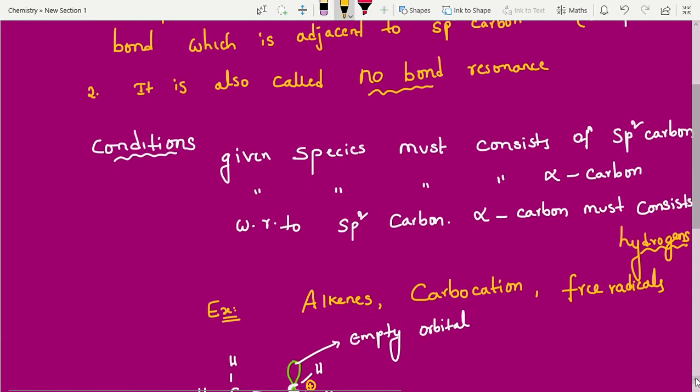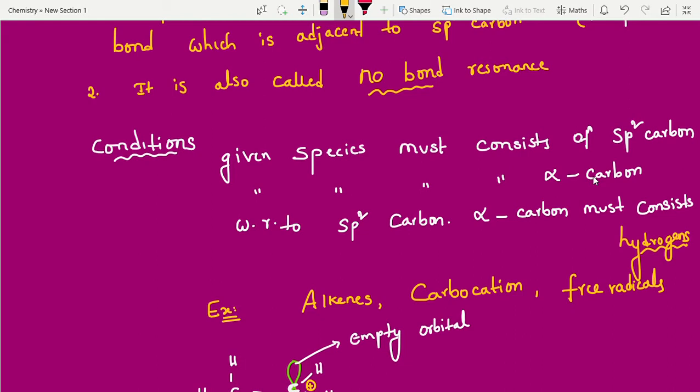Okay, now conditions. For competitive examinations, you don't need to write definitions. We have to solve the questions, right? So what are the conditions? The given species must consist of an sp2 carbon. We learned this point in reaction intermediates, students, and I have uploaded that video too. Free radicals, carbocation, carbanion.